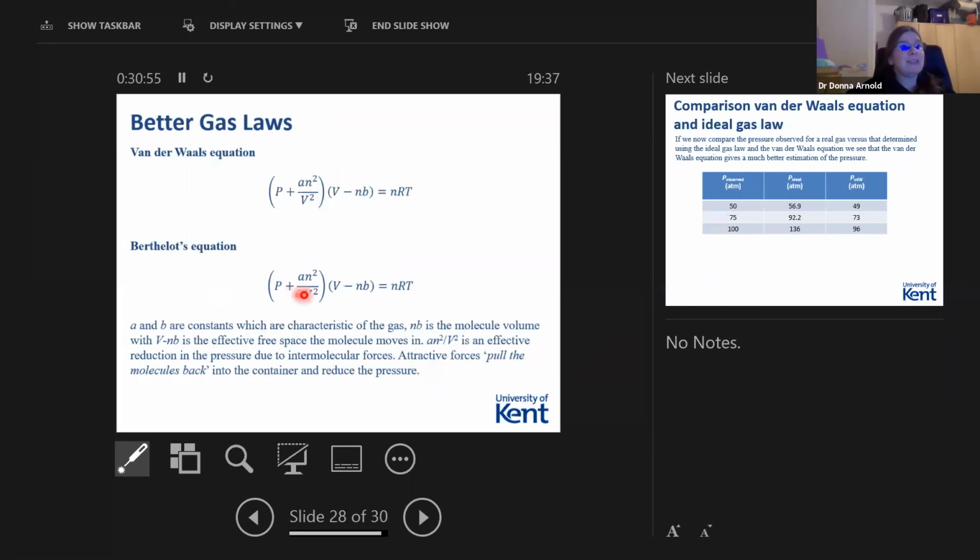We also have this an squared over V squared term, and this is an effective reduction in pressure due to the intermolecular forces. This is because as we get stuff closer together, the attractive forces pull the molecules back into the container, and this reduces the pressure. So we have these two equations.